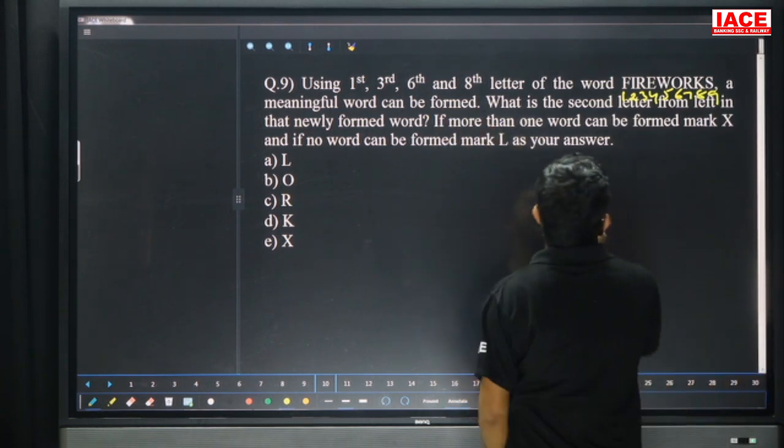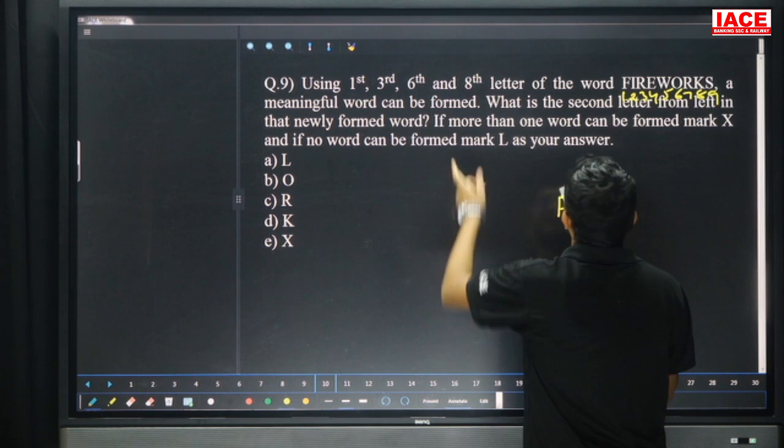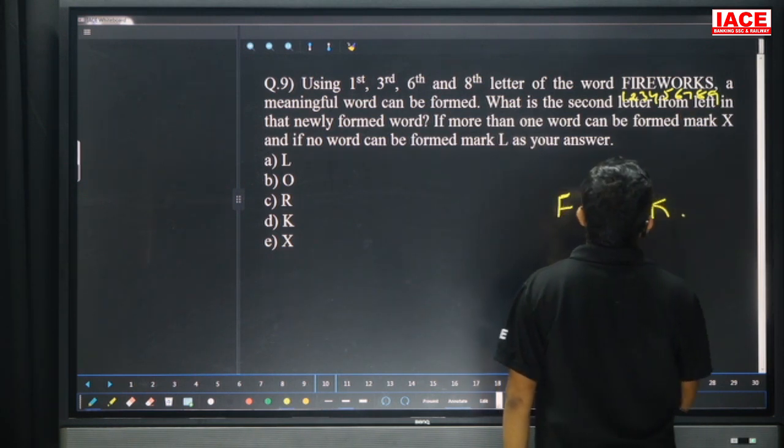Now the first letter is what? F. Third letter is what? R. Sixth one is what? O. Eighth one is what? K.